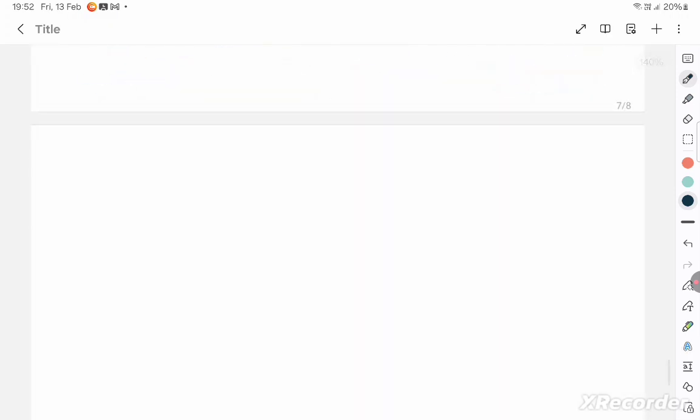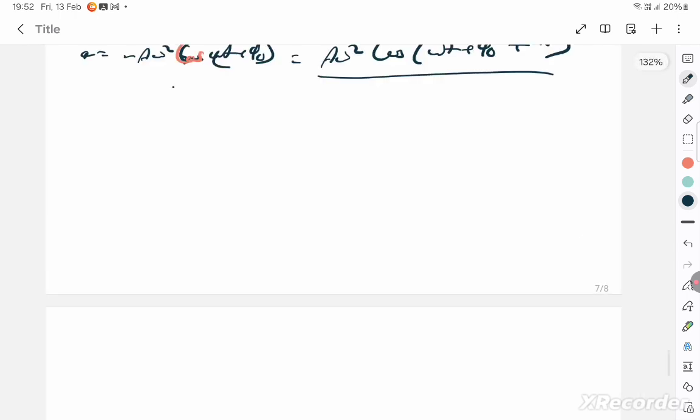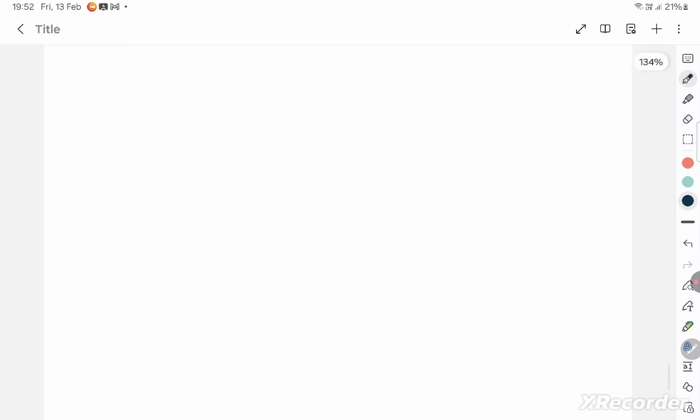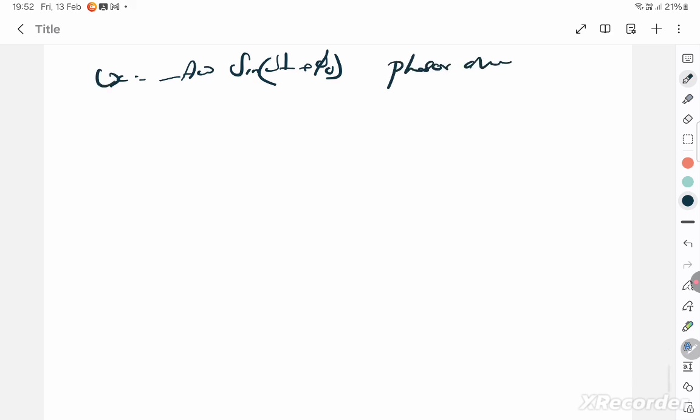So they'll ask you to derive this one: v is equal to minus a omega sin omega t plus phi naught using phasor diagram. If they ask that, you've already found the displacement. So this is velocity. How will I find the velocity?